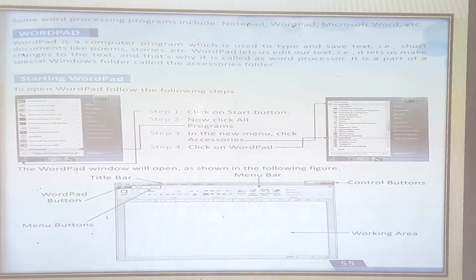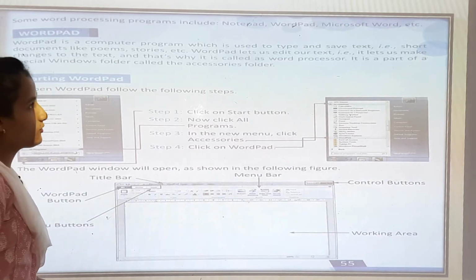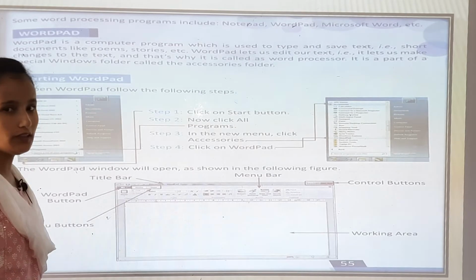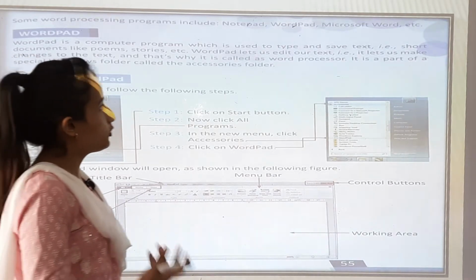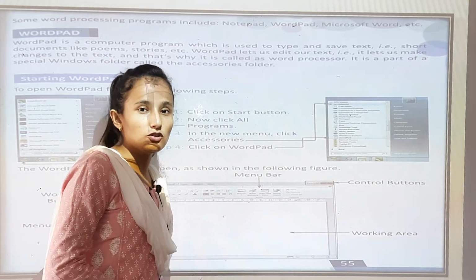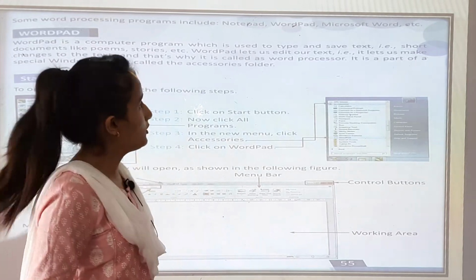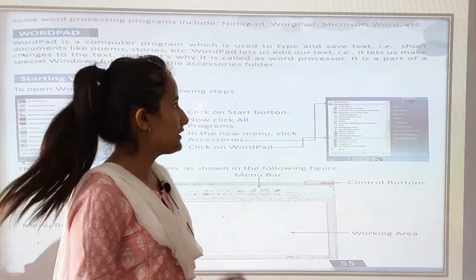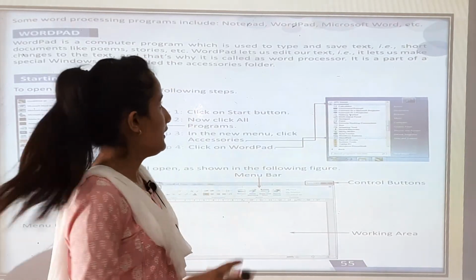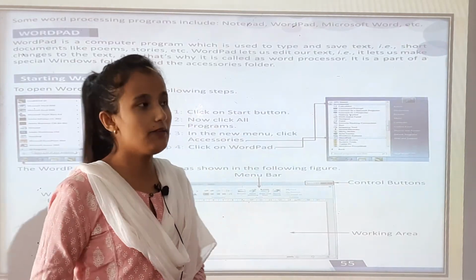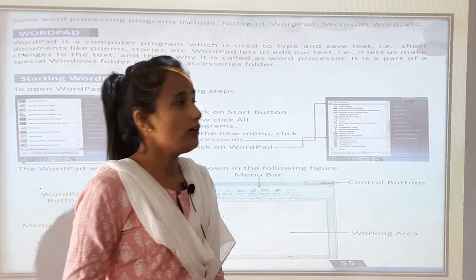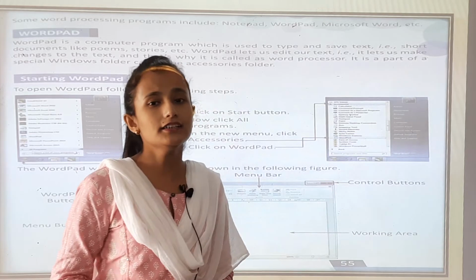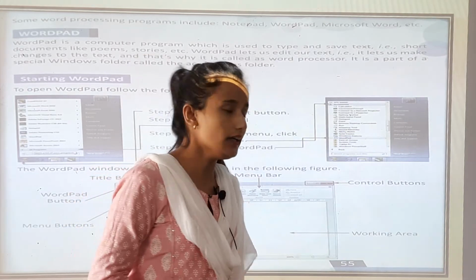some word processing programs include Notepad, Wattpad, Microsoft Word, etc. In some computers there is Wattpad, Notepad, Microsoft Word. So whenever you open a program like Notepad, there is typing, you can type anything, and in Wattpad also you can type, and in Microsoft Word, whenever you open this program, you will find there is a typing processor, okay.